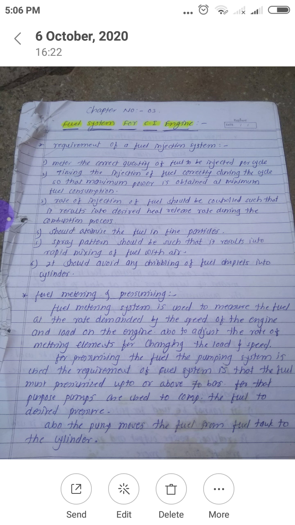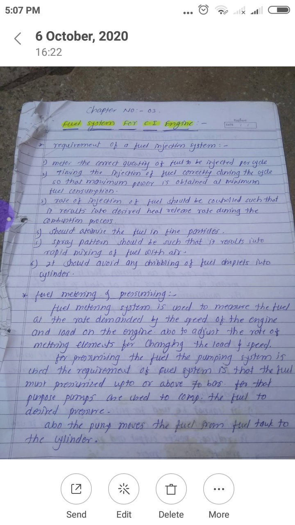So to avoid this loss, whatever fuel we supply should instantaneously burn when the piston is at the top dead center position. For that purpose, the timing of injection is very important. So whatever the fuel supply system is, it should supply the fuel at correct timing to avoid the time burning loss and to get the maximum power with minimum fuel consumption.